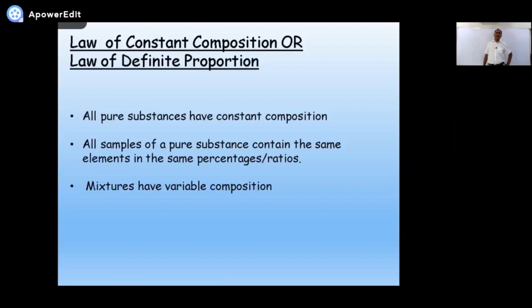So what are the three main points regarding this law? All pure substances have constant composition. If the substance, if the compound, if the chemical is pure, it always contains the same elements. Second, all samples of a pure substance contain the same elements in the same percentage or in the same ratio of masses. Okay?